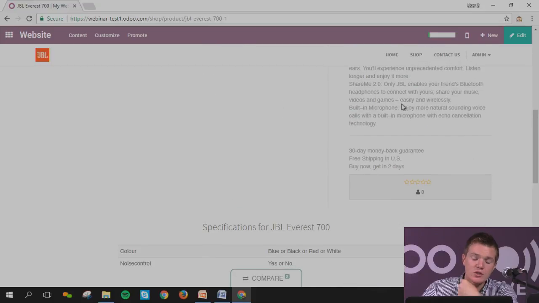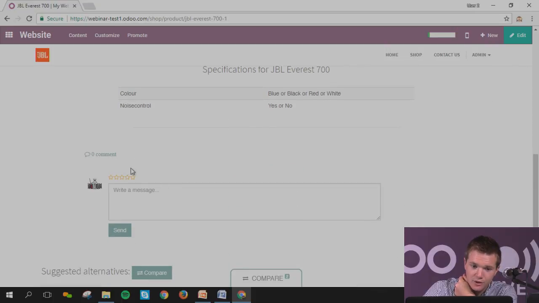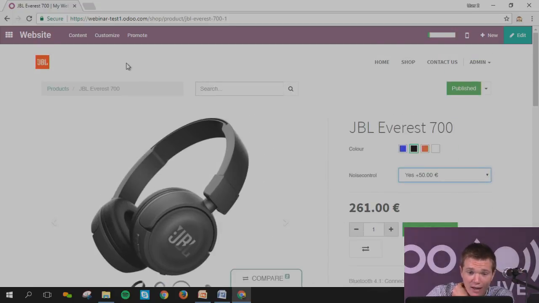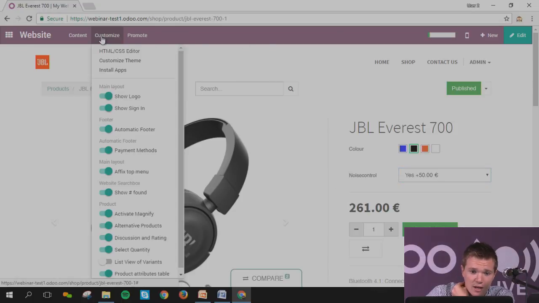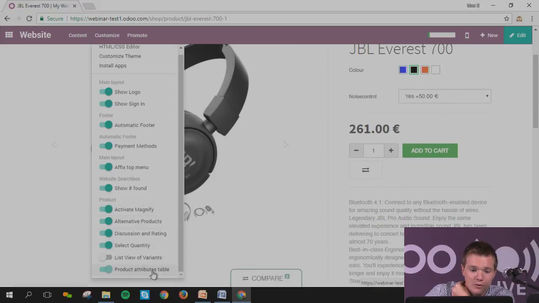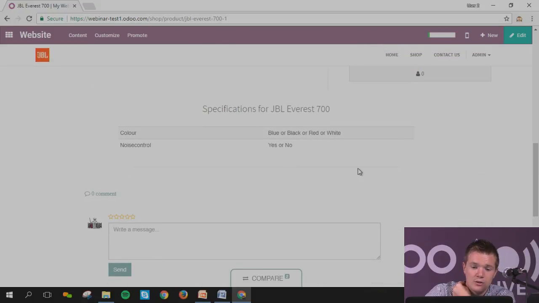What is quite good as well, as you can see, is that I have the possibility to put a rating here. It's going to be down here, and you can put ratings with a comment. You need to enable this. Again, I've changed the page, so now if I click on customize, I've got some other info. Here I can have the product magnifying, which is the zoom that we've done. You can specify the select quantity, and you can also have the product attributes table and discussion and rating. This is the one I was looking for. If you enable this, then automatically you will have the information linked with the ratings.